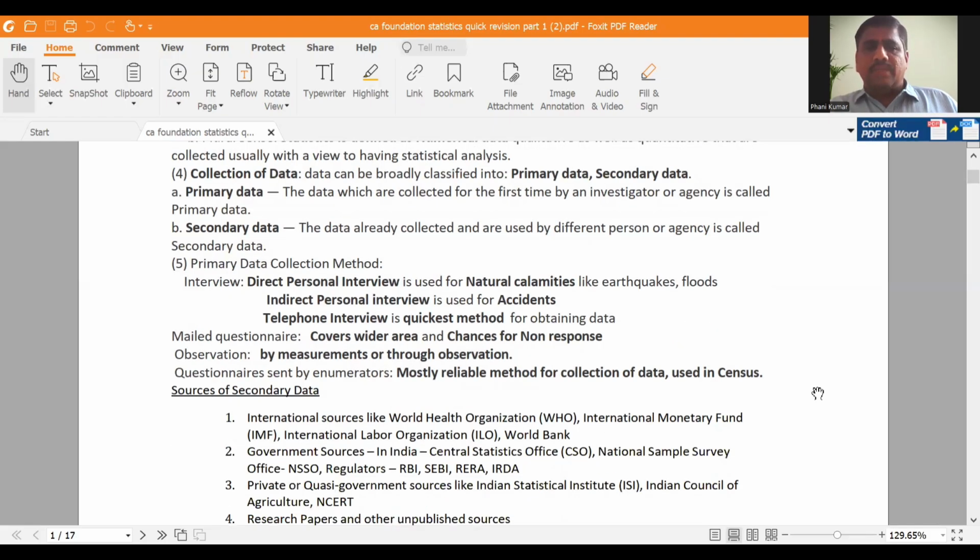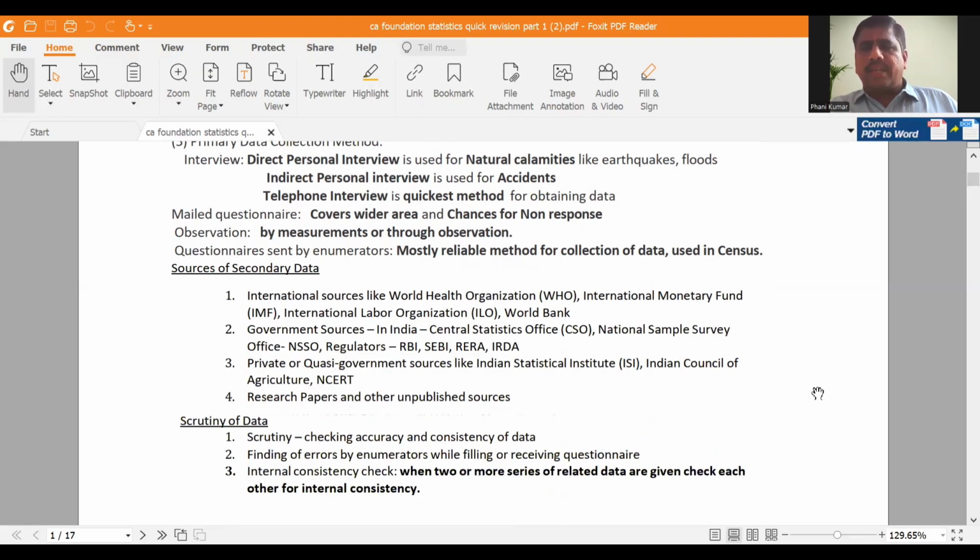Next, secondary data. What are the sources of secondary data? Already some person has collected the data and they may publish or not publish that type of data. So there are two sources for obtaining secondary data: published sources and unpublished sources. Published sources means international sources like WHO, World Health Organization, International Monetary Fund, International Labour Organization, World Bank, etc. From these organizations, we can collect the international data.